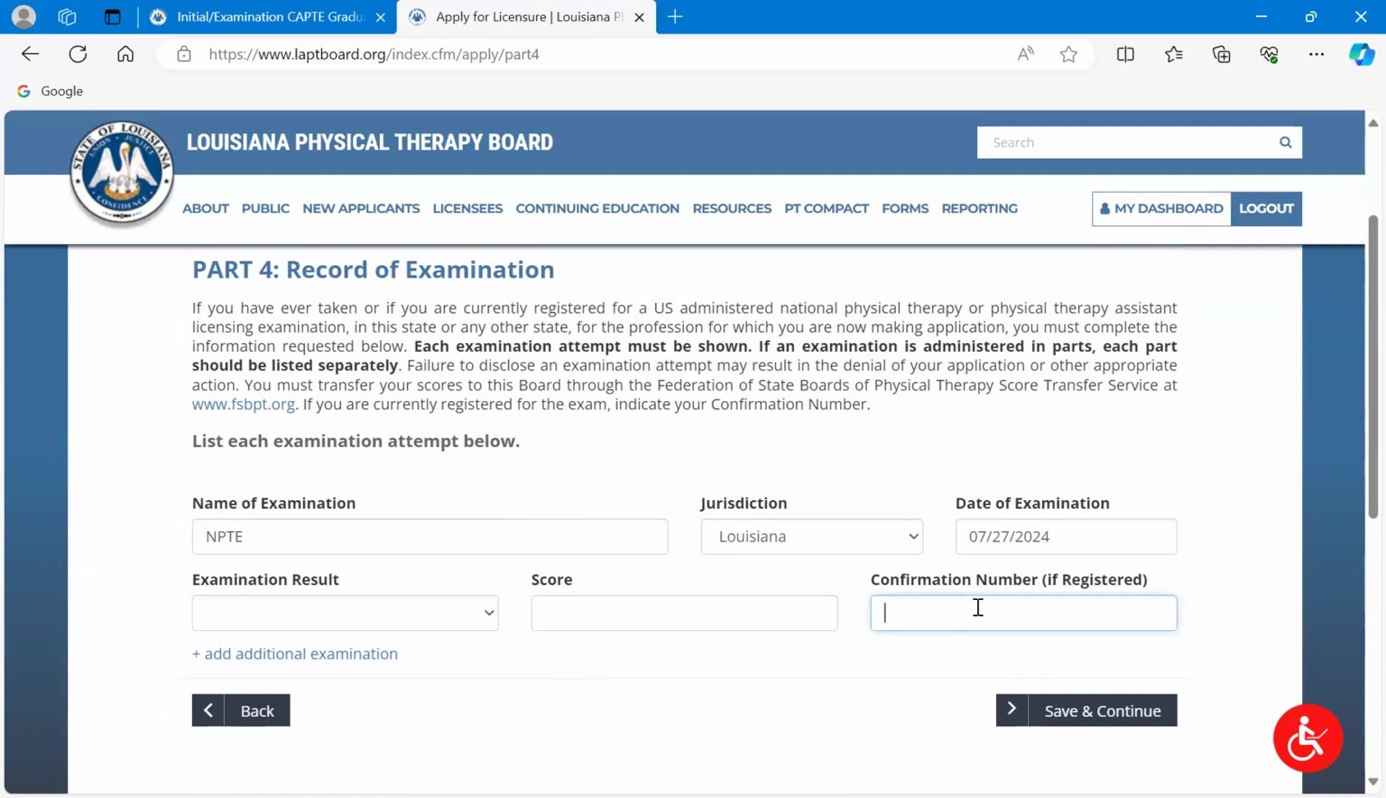You don't have to put your confirmation number if you don't have it handy or whatever. And if you're not registered yet, you don't have to be prior to applying. You can just go ahead and leave this information blank. But if you are registered, we do ask that you go ahead and put the basic information in here, so we just have an idea and can expect, sort of, when we're going to receive scores or whatever. Okay, so we're going to click save and continue.